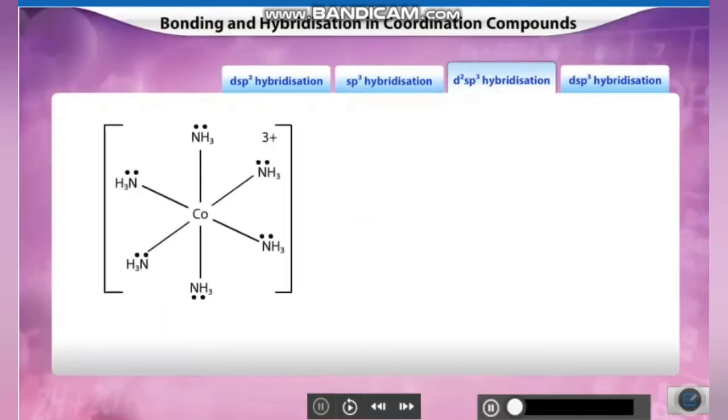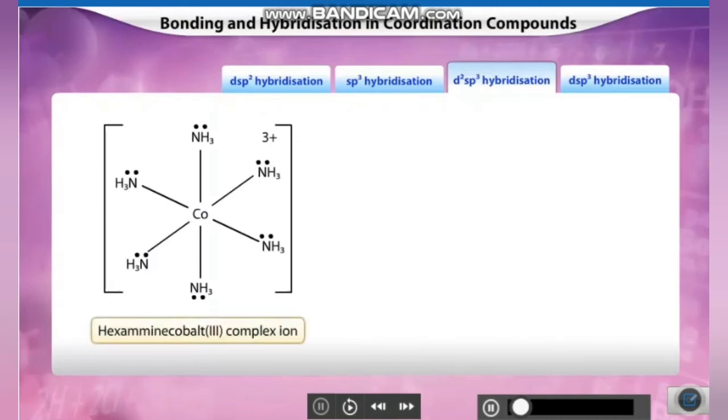Let's learn about d2sp3 hybridization by taking the example of hexaammine cobalt 3 complex ion. In the hexaammine cobalt complex, there are 6 ligands, each with a lone pair of electrons. Hence, in order to form a bond with the metal, these ligands require 6 vacant hybrid orbitals of the central metal cobalt.